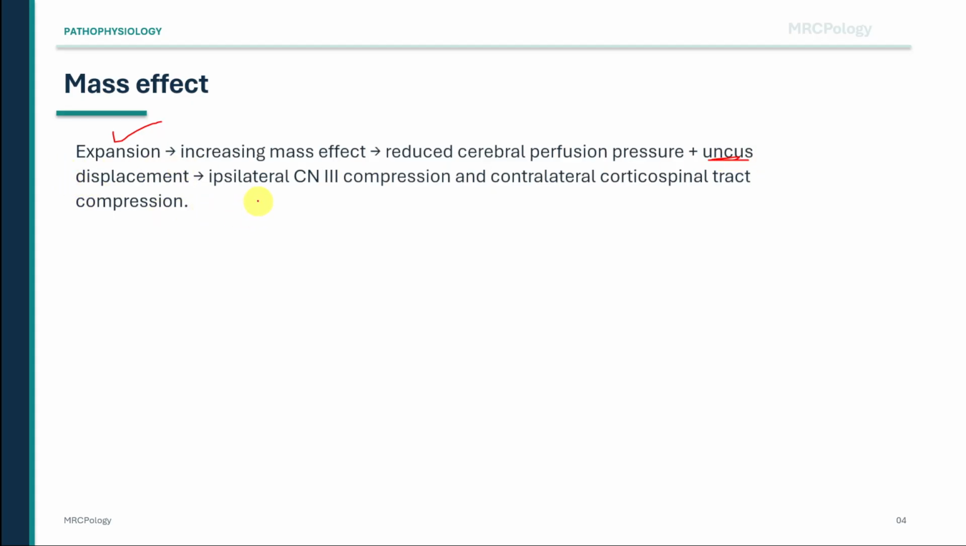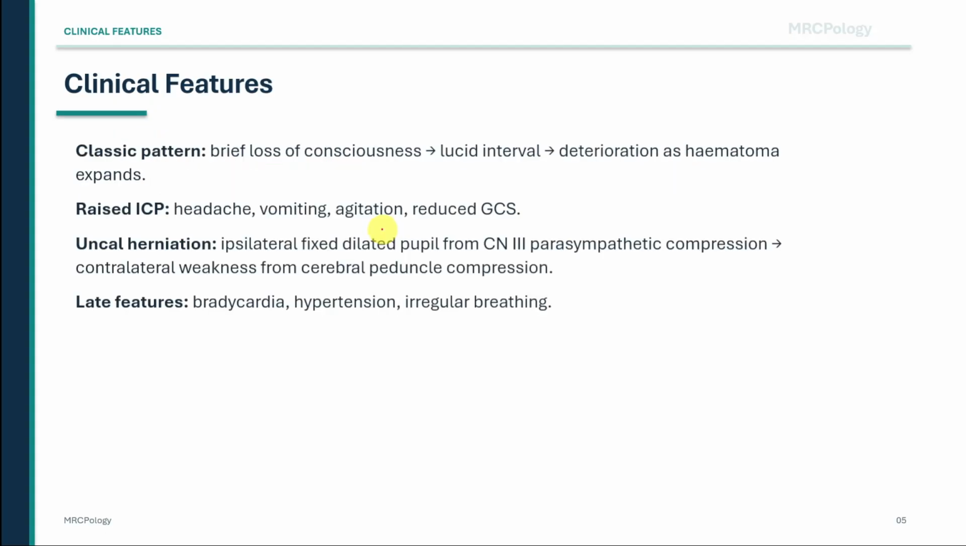Uncal herniation compresses the ipsilateral third cranial nerve. The parasympathetic fibers of the third nerve are affected, so the pupil on the same side as the bleed becomes dilated and poorly reactive or fixed. At the same time, compression of the cerebral peduncle affects corticospinal fibers, causing weakness on the opposite side of the body. So the classic neurological pattern is an ipsilateral fixed dilated pupil with contralateral weakness. The key clue is the combination of trauma, deterioration, raised intracranial pressure, and signs of herniation.